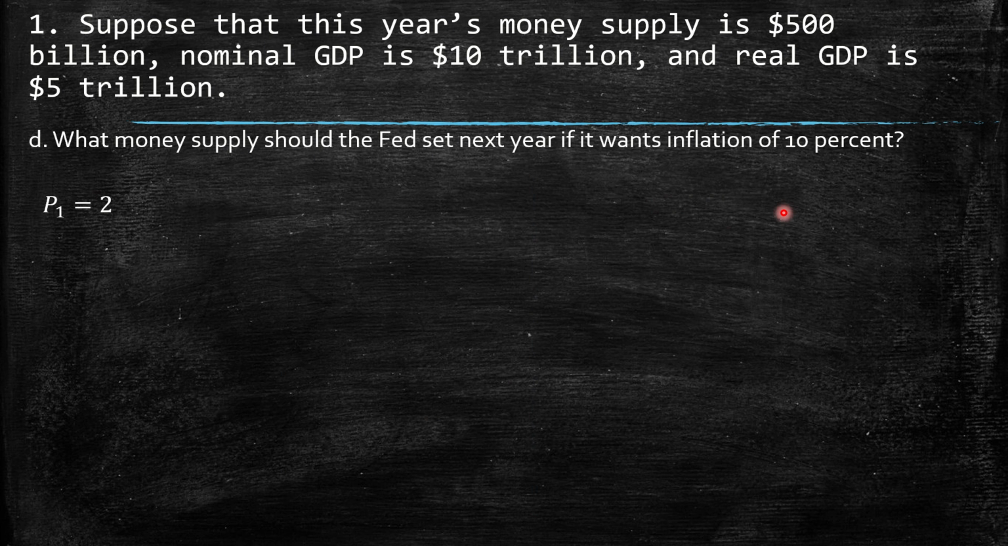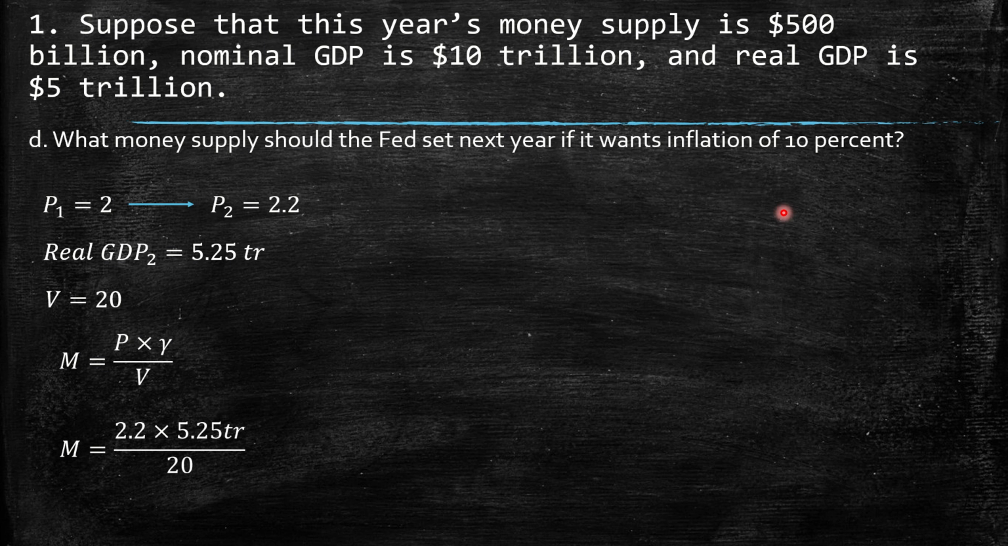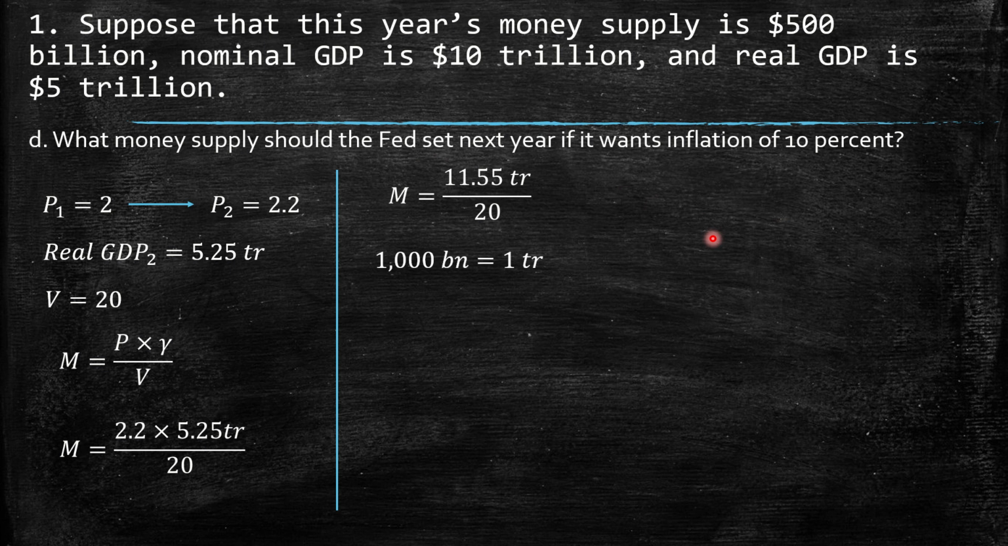Okay, then what money supply should the Fed set next year if it wants inflation of 10%? Then 10% should give a P2, a price level of 2.2. The real GDP, we have this one, the velocity 20. So here we have 2.2 times 5.25 over 20. Hopefully this one is okay. So we have 11.55 trillion over 20. Remember, 1,000 billion is equal to 1 trillion. So we end with 11,550 billion over 20. Then we have an M of 577.5 billion.